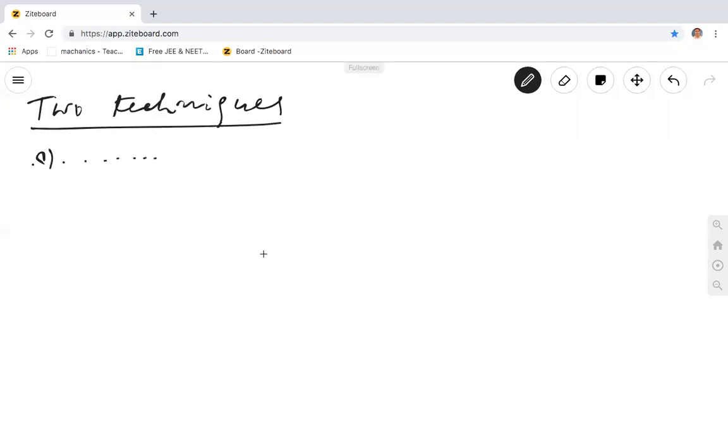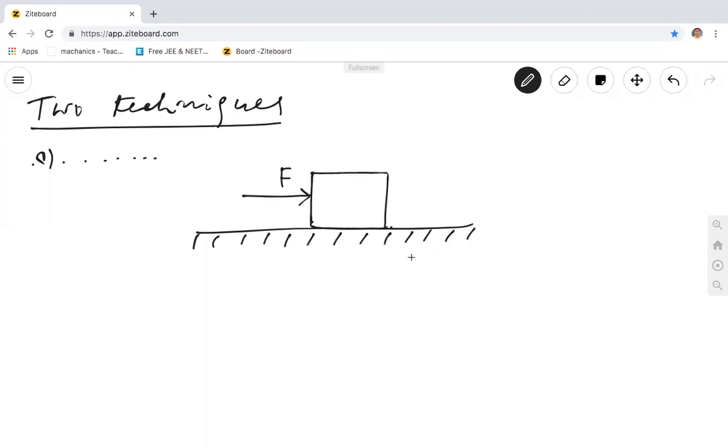You see, let us take a body here, and you are applying a force. This is the applied force F. You are pushing this body of mass M. Is that right? How much force are you applying?